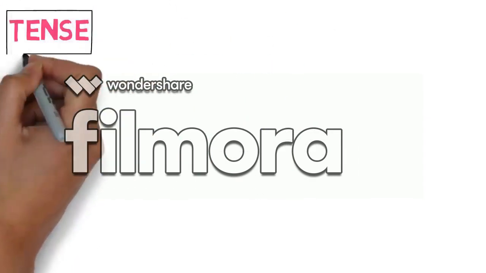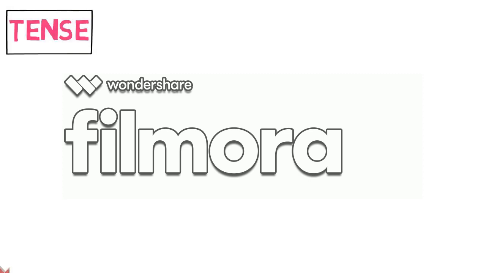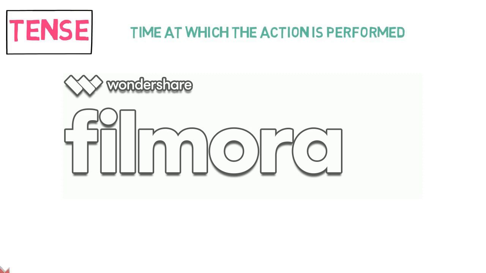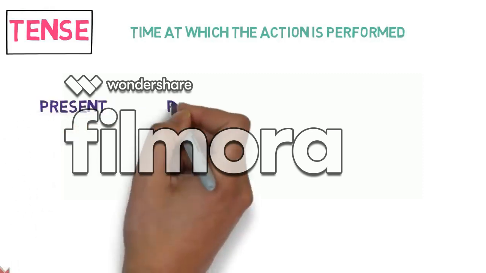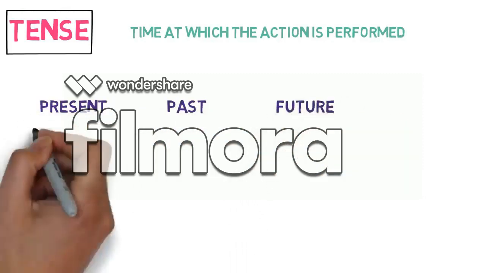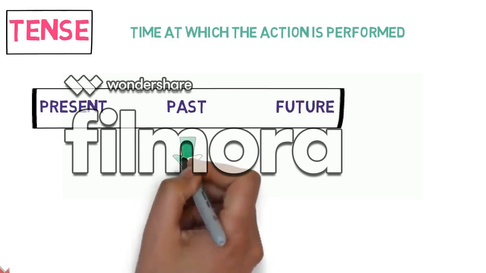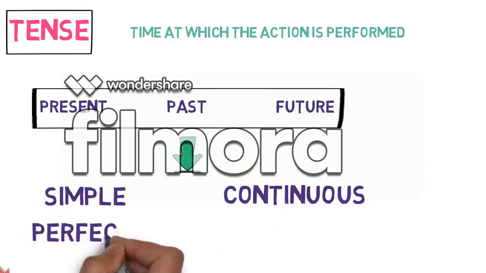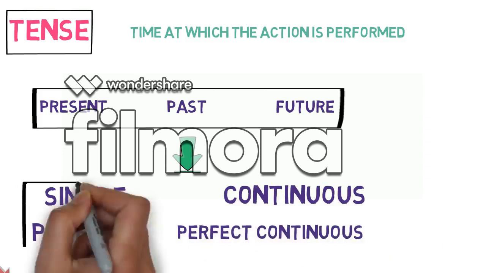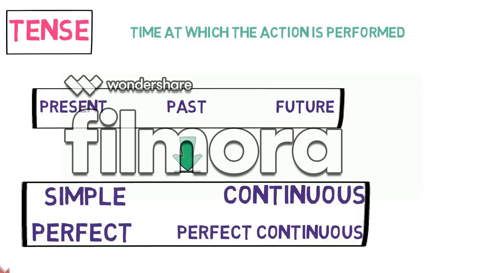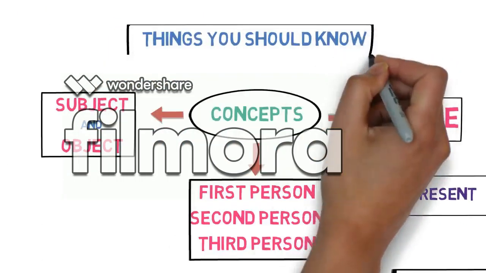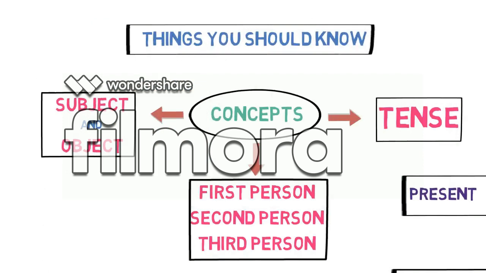Now let's look into tenses. Tense denotes at which time the action is performed. Tenses are mainly divided into 3 types: present, past and future. And they are subdivided into 4 subtypes, which are simple, continuous, perfect and perfect continuous. So in total there are 12 tenses. If you want to recall or learn tenses, I will provide the links in the description. So these are the 3 main things that you must know.